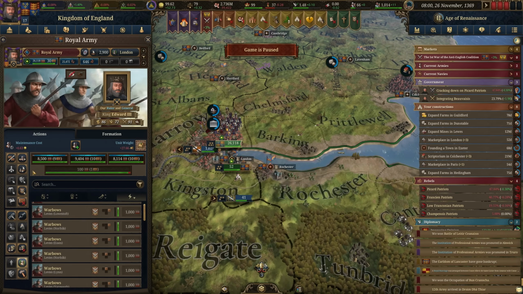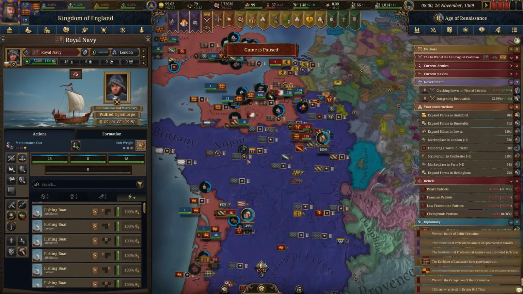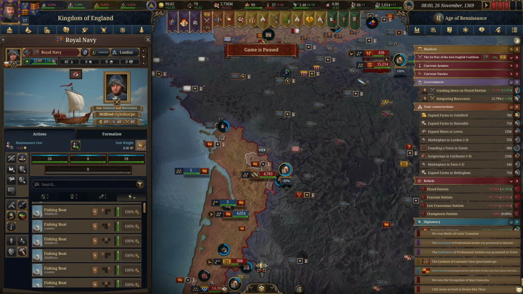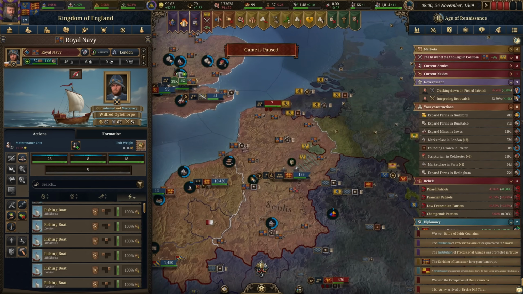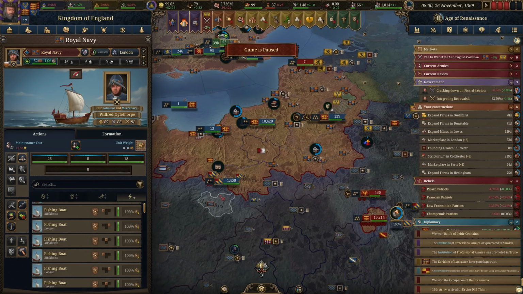Should we just transport them both over to the continent? Probably going to want to put one down here. Might need to bring them both down there. That's where the majority of the armies seem to be at the moment. And then just let the Normans defend this territory for us.